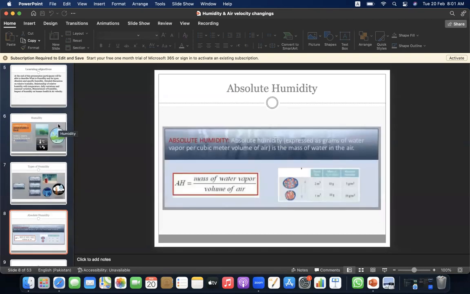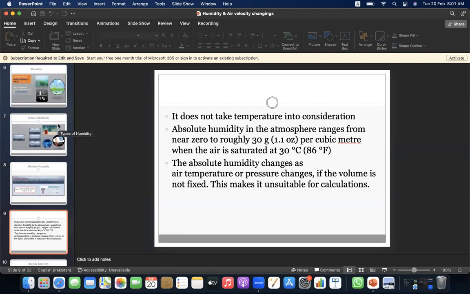Absolute humidity. The absolute humidity is expressed as grams of water vapor per cubic meter volume of air. It is the mass of water in the air. So the formula is mass of water vapor per volume of the air. It does not take temperature into consideration.